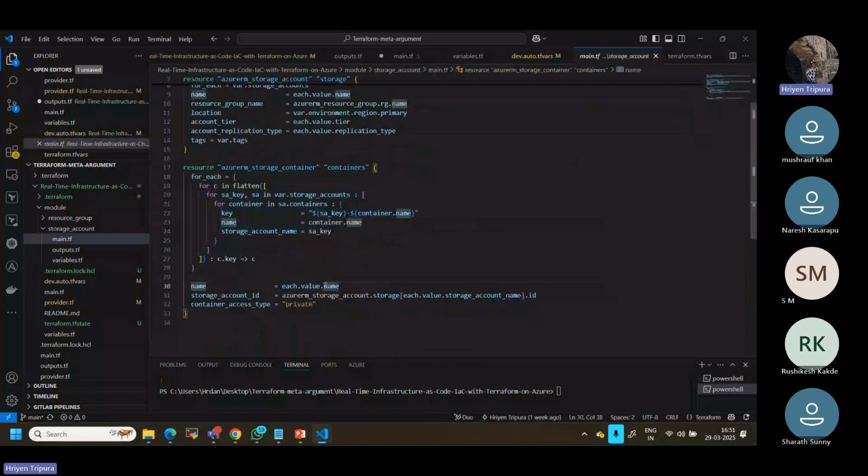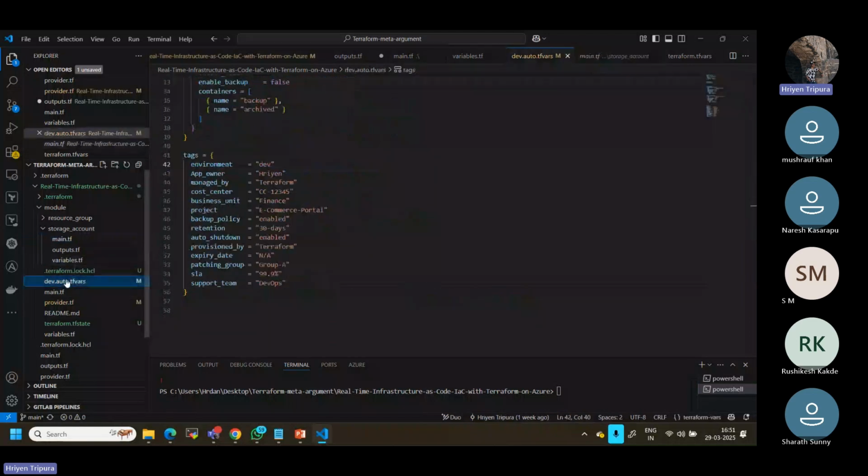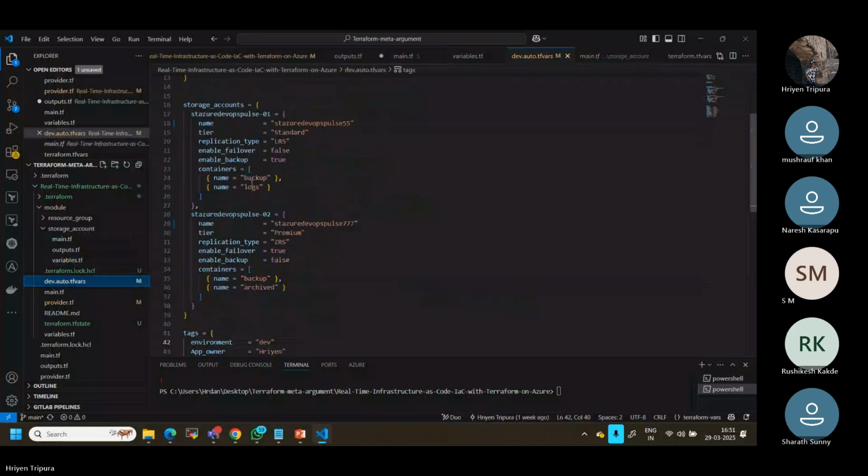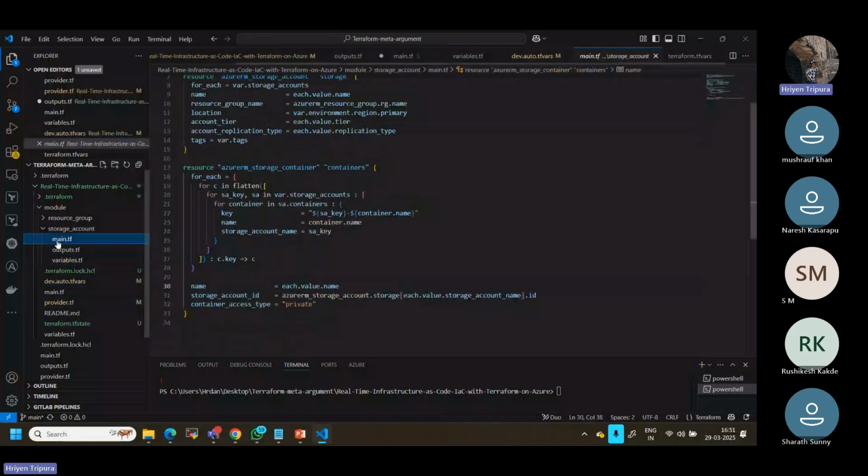Now, same way for the container name also, as I told you, it has to map, right? So you can go to the variable file under containers. Sorry, my bad, container, right? For example, we have a name and a definite name, so it has to map. It seems confusing, I know, but it's okay, it will take time.